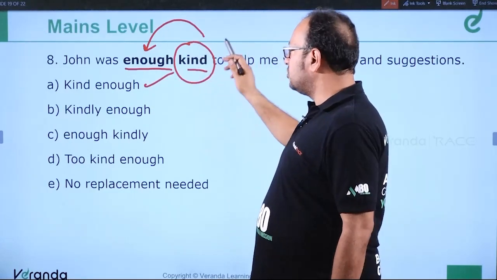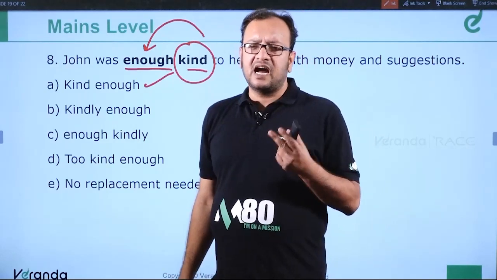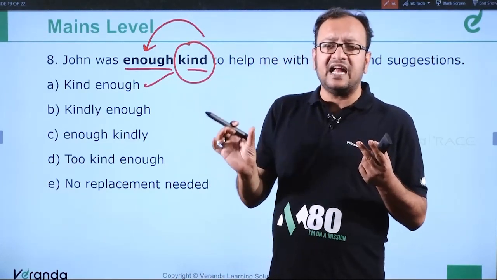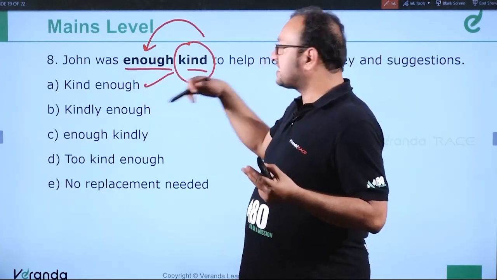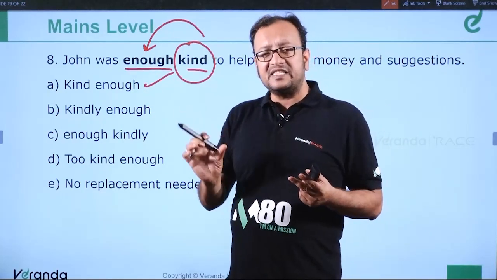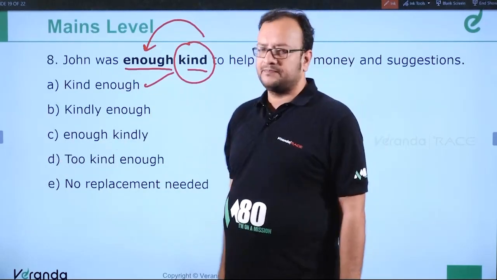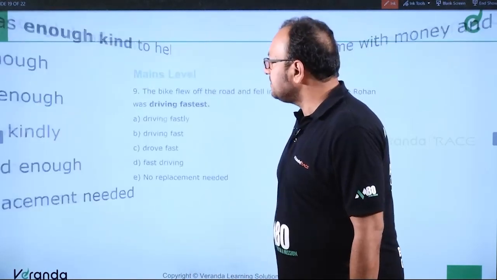Enough is placed in two ways. I had enough money. So enough money means noun money preceded by enough the adjective. But if I say John was kind enough, kind is an adjective, enough is an adverb which is placed after it. So John was kind enough. This is the correct answer. Moving ahead, question number 9.